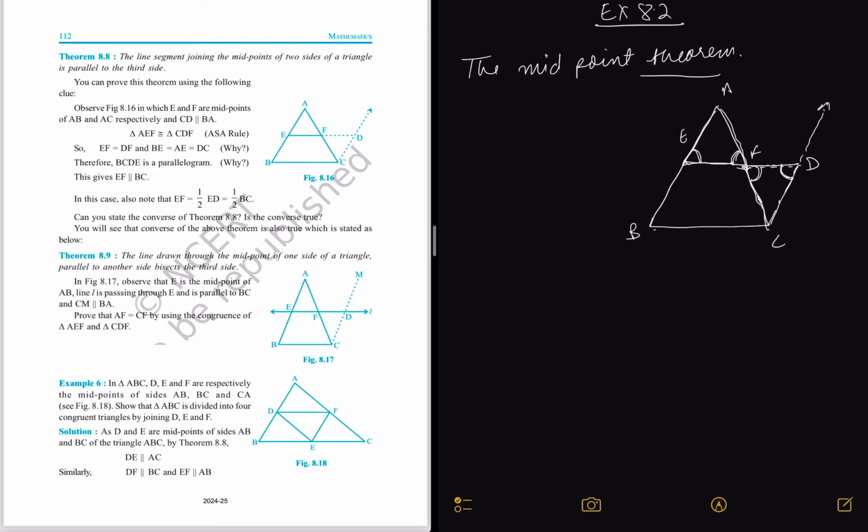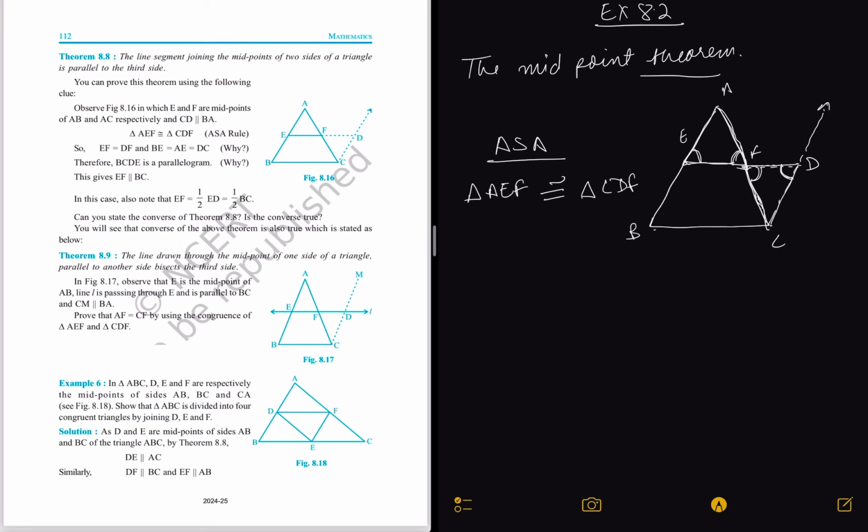Because they are the alternate interior angles. Okay, then also we know that AF is equal to FC because F is the midpoint of AC, right? So by using the ASA congruence rule, we have proven that triangle AEF is congruent to triangle